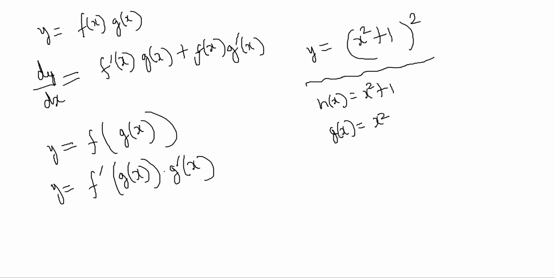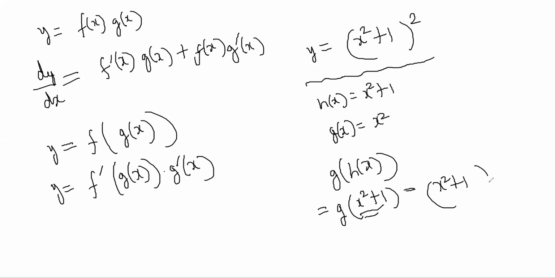Now see how it is a combination. It is g of h of x. Think of this: g of h of x is what? If you supply x square plus 1 to g of x, what will be the output? It will be x square plus 1 whole square. So this function is actually not a simple function. It is the combination of two functions.